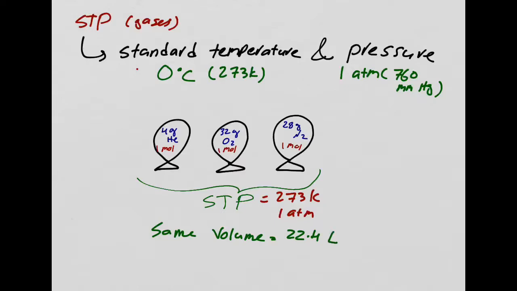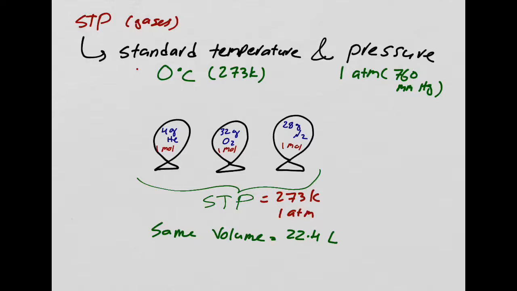So, as long as you are at STP and you have 1 mole, your volume is going to be 22.4 liters, regardless of what type of gas you have. It doesn't matter what type of gas you have. It matters how many moles you have. If you have 1 mole at STP, your volume would be 22.4 liters.